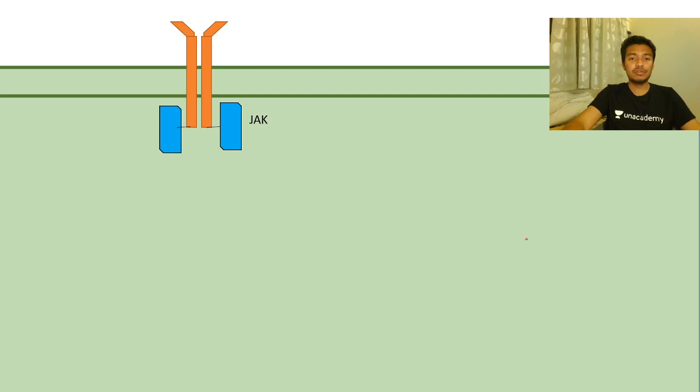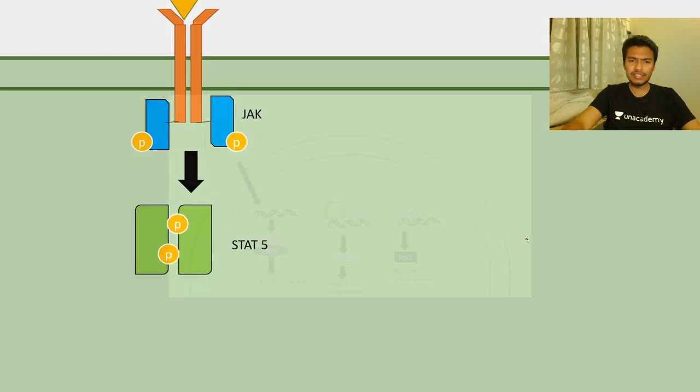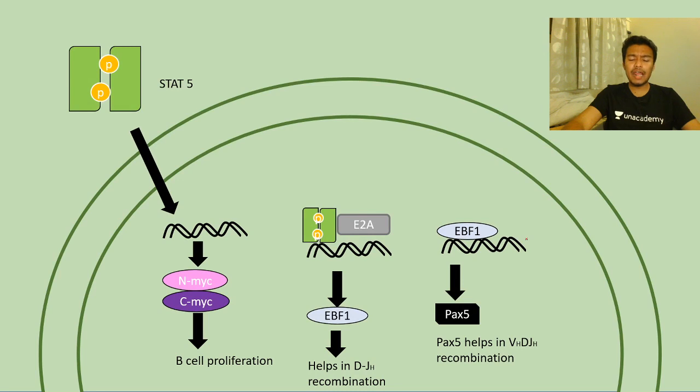Okay, so here what you can see is the IL-7 receptor, which works in a JAK-STAT signaling pathway. So here is our IL-7 binding on the surface. It leads to STAT activation. Now the STAT would express many genes, but the common theme is it would make all the genes which are essential for VDJ recombination.